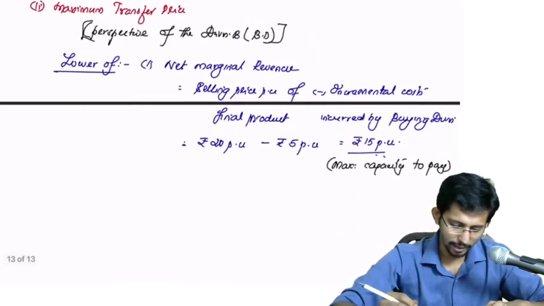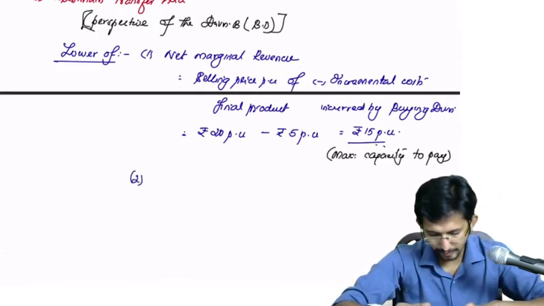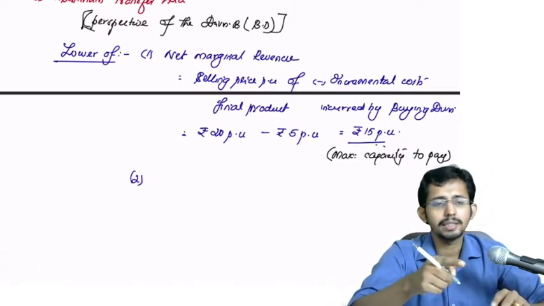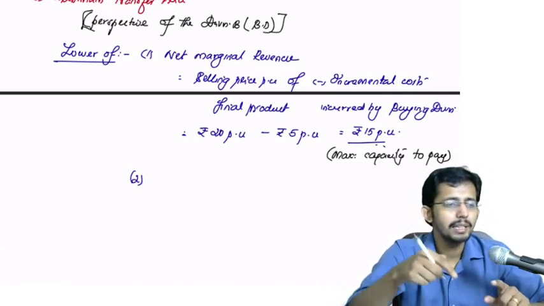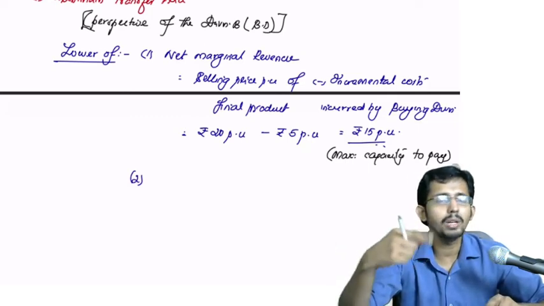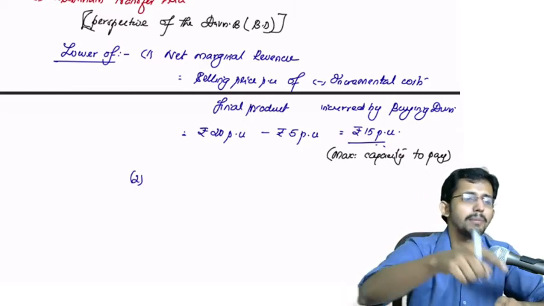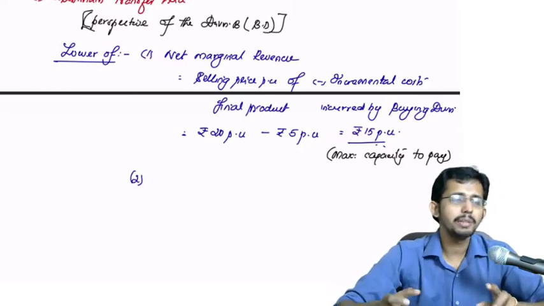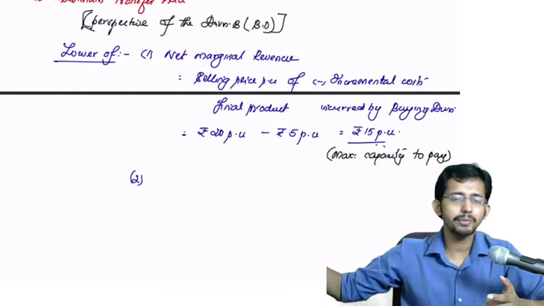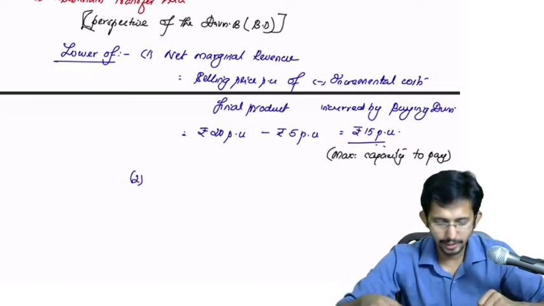So this is 1. Now there is 2. What is the second thing? If the product purchased by the buying division can be procured from the external market, then that rate should also be considered for determining the maximum price. If Division B can purchase the same product at rupees 14 per unit from the market, then why should they pay 15 rupees here? Is it clear?